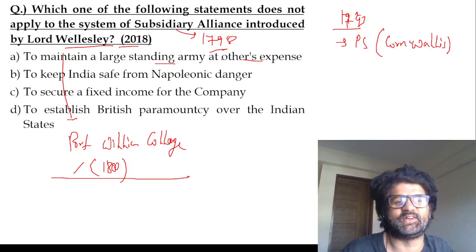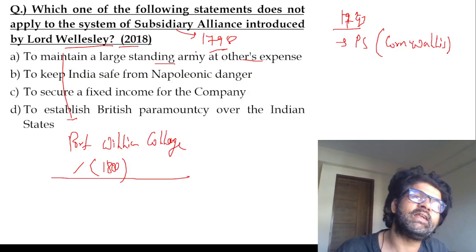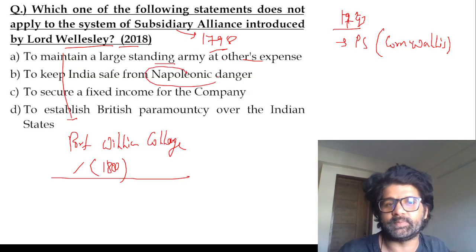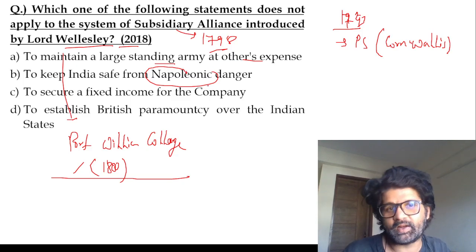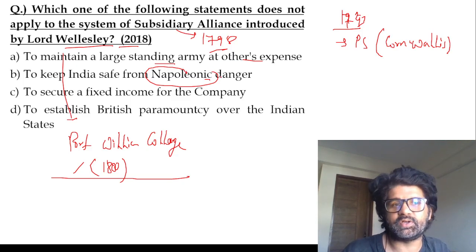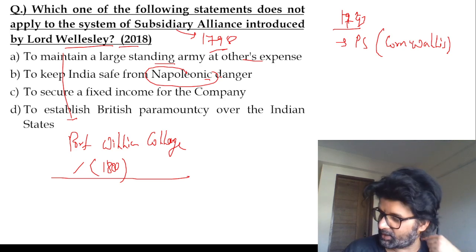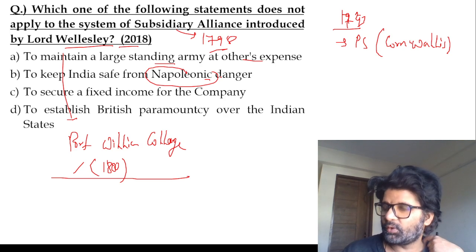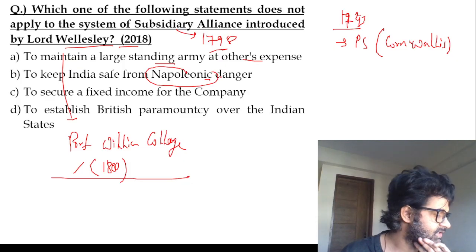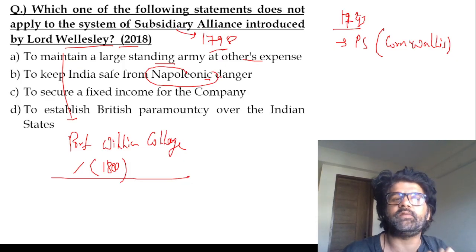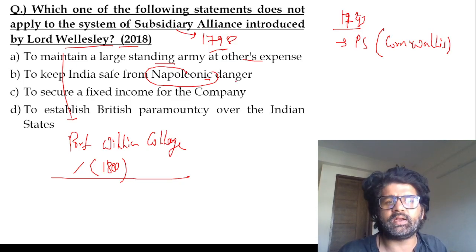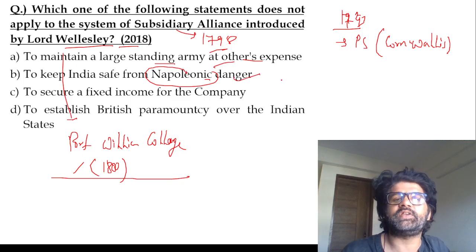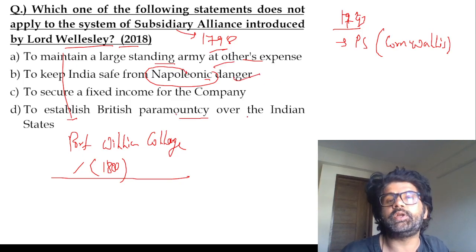Wow. So strict. At the same time, the British were wary of Napoleon. The French Revolution happened in 1789, then the Reign of Terror, and then Napoleon came into the picture. Napoleon and Tipu Sultan of Mysore were very close. So the British said we have to keep India safe from the Napoleonic danger. We need a standing army, we need friendly states to maintain a large standing army, correct? To keep India safe from the Napoleonic danger, correct? To establish British paramountcy, correct?